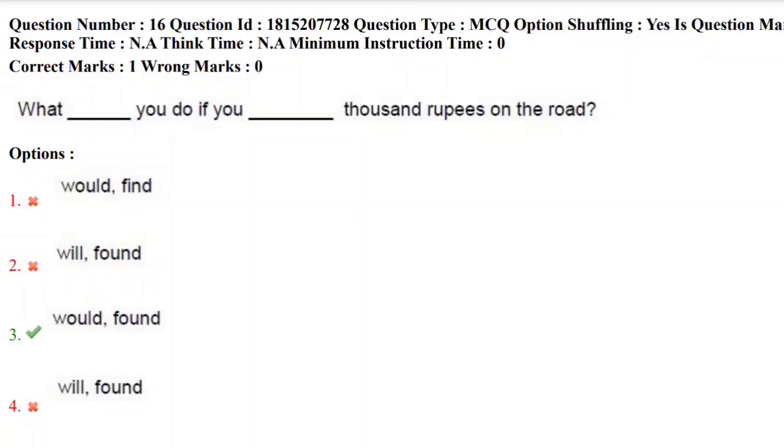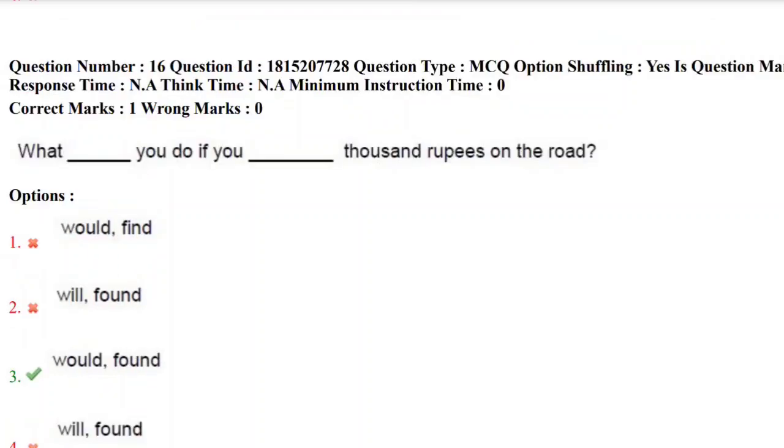First blank should be filled with the auxiliary verb, the modal auxiliary verb, and the second blank should be filled with the main verb. So the correct sentence is, what would you do if you found 1,000 rupees on the road? So the correct answer here is third option.